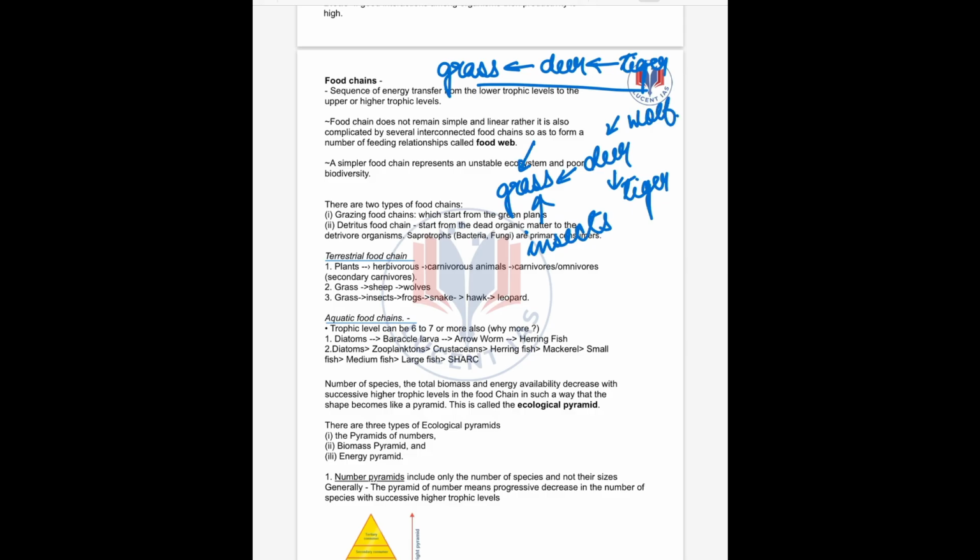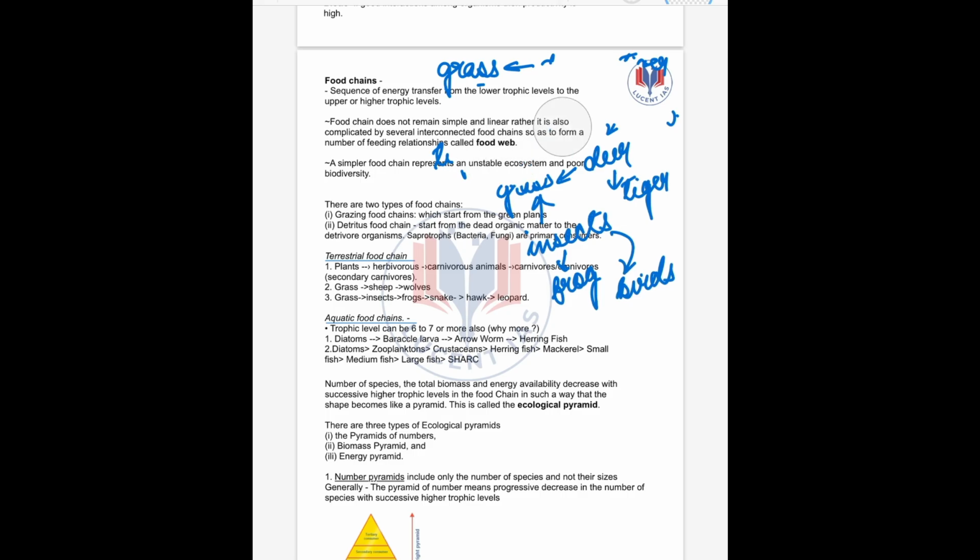Similarly, grass will also be fed on by herbivores like cows. They will be fed on by tiger. Insects will be fed on by frog. Insects will also be fed on by birds. So we will see a complex system. This is called the food web.